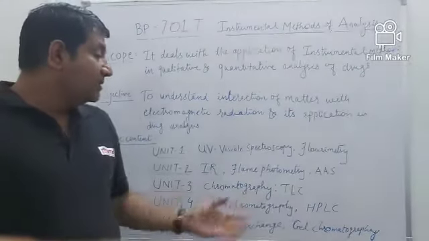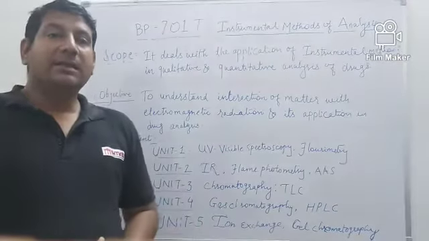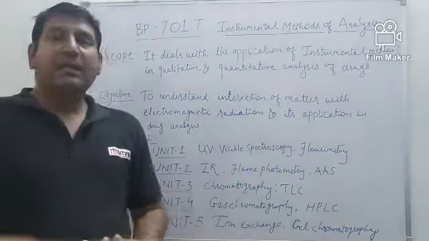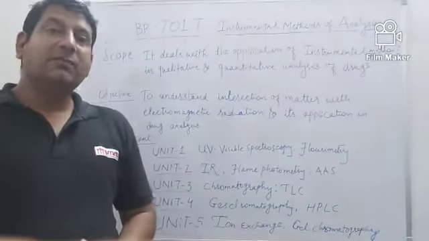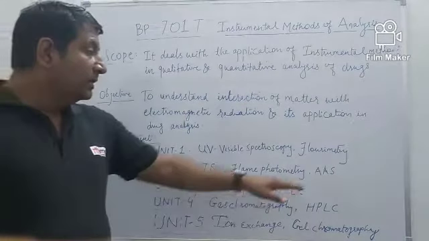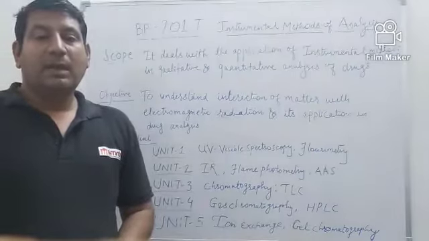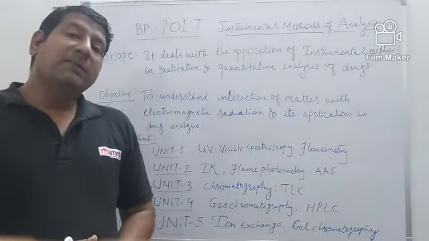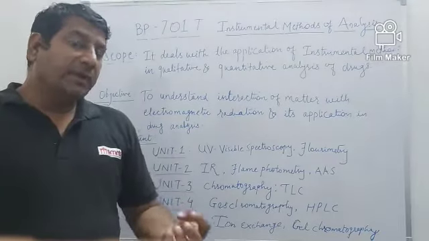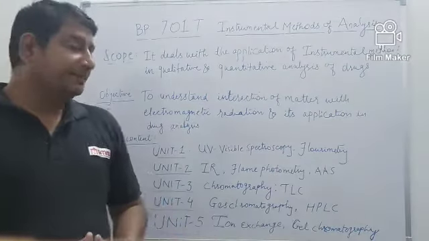This is a technique which is used to determine some elements, alkali and alkaline earth elements like sodium, lithium, calcium, and this is a very important technique used in the pharmaceutical industry for the assay of alkaline metals. In Unit 2, there is also an important topic, that is atomic absorption spectroscopy. In atomic absorption spectroscopy, we will discuss how the particles of atoms are analyzed through instrumental techniques.